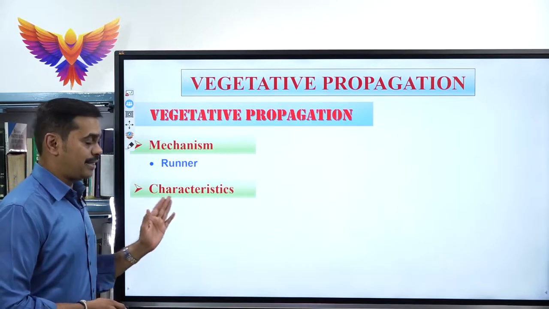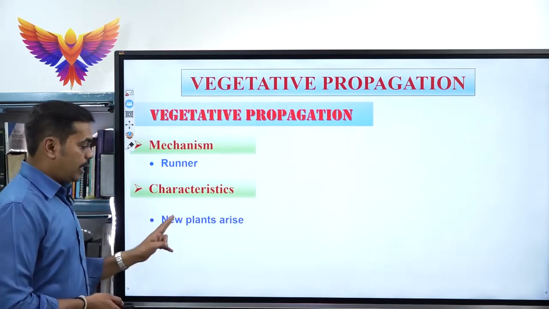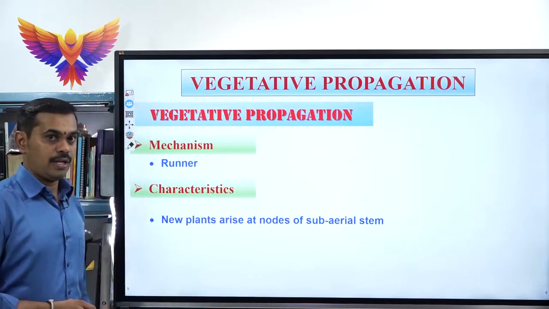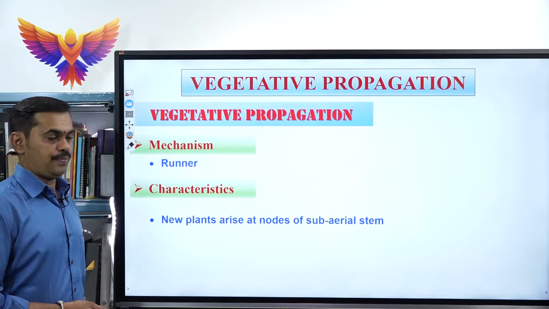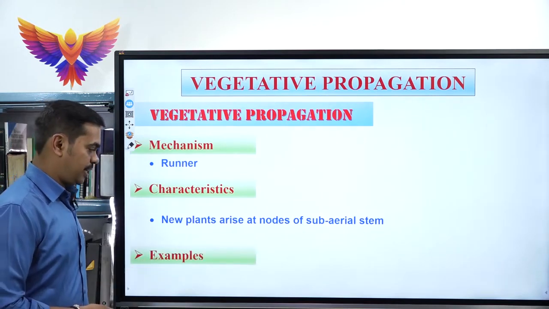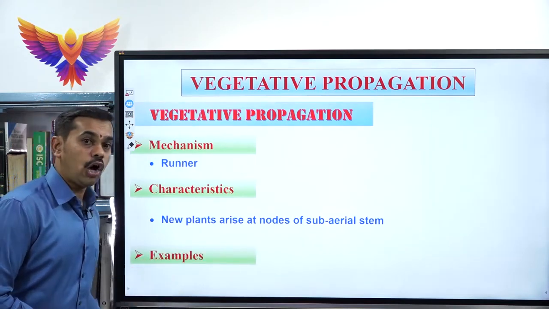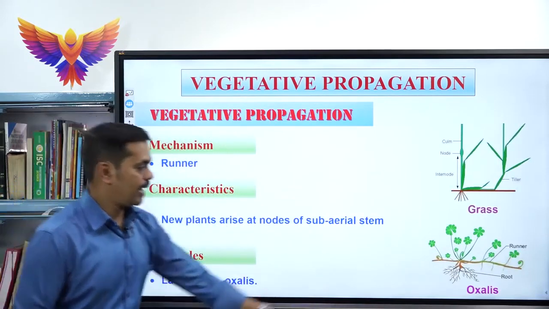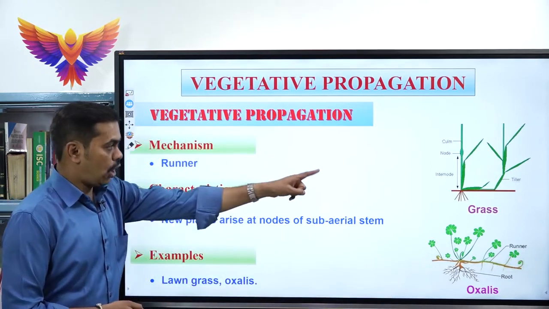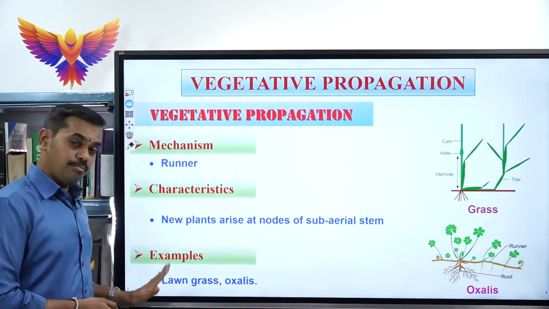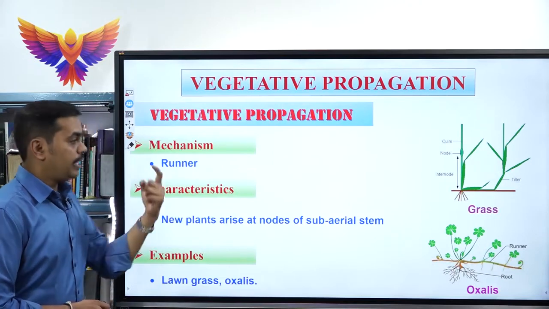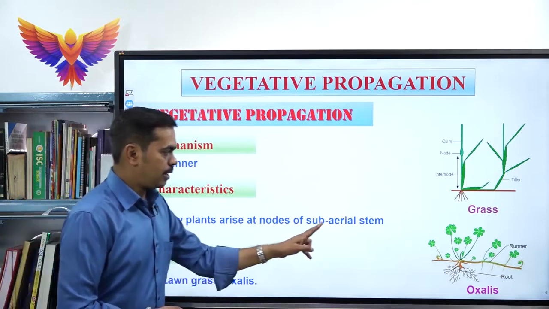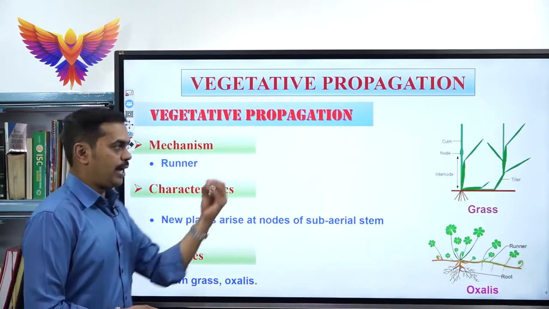What is the characteristic feature of that? In a runner, the new plants arise at the nodes of a subaerial stem, not an aerial stem, a subaerial stem. The best examples we can give here: the first one is lawn grass, and the second one is oxalis. Lawn grass and oxalis are the best examples for runner. In a runner, a new plant arises from the nodes of the subaerial stem.